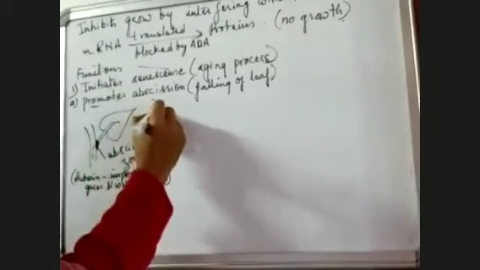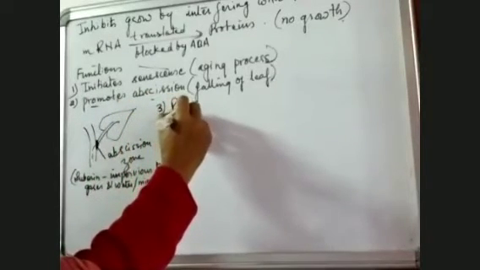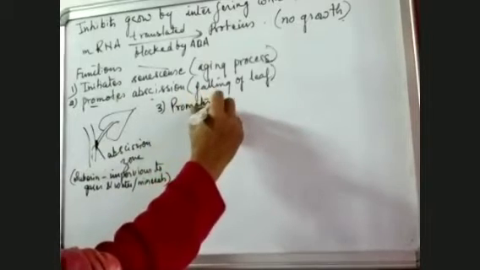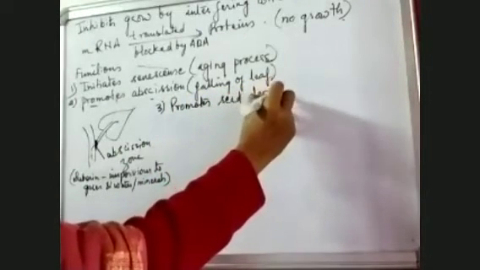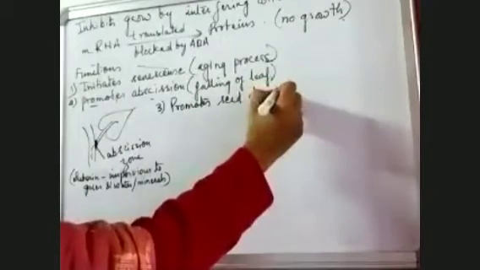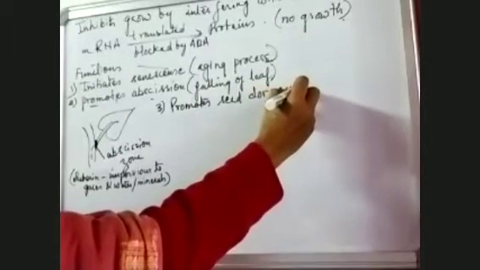The third point is promote seed dormancy. Seed dormancy is the time when the seed, even if all the conditions are favorable, doesn't grow.